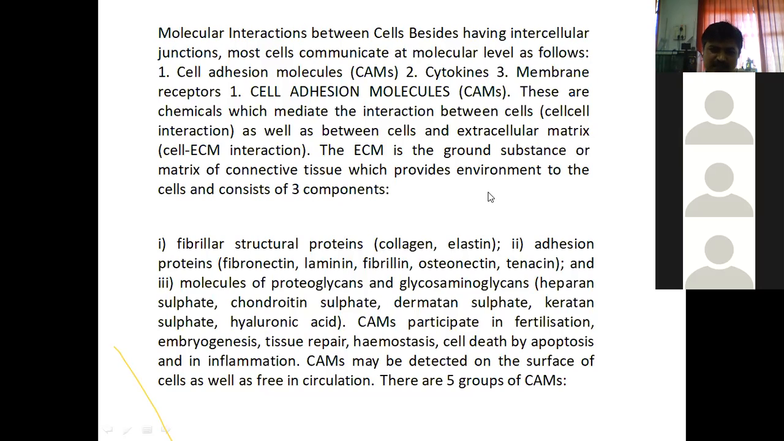CAMs participate. CAM means what? Cell adhesion molecules participate in fertilization, embryogenesis, tissue repair, then hemostasis.